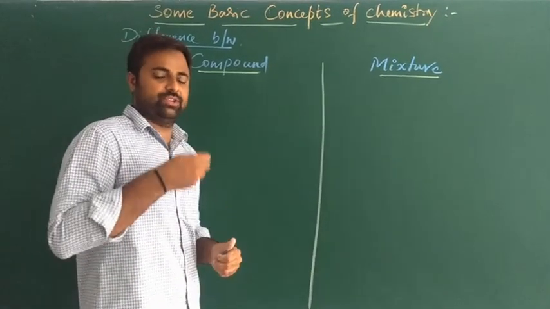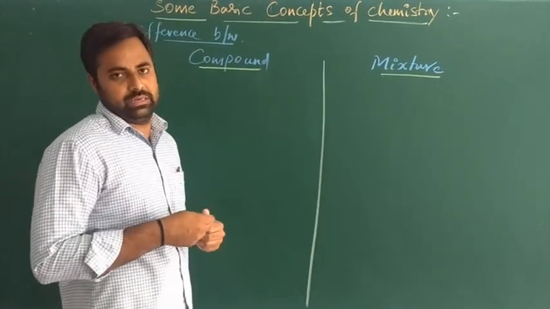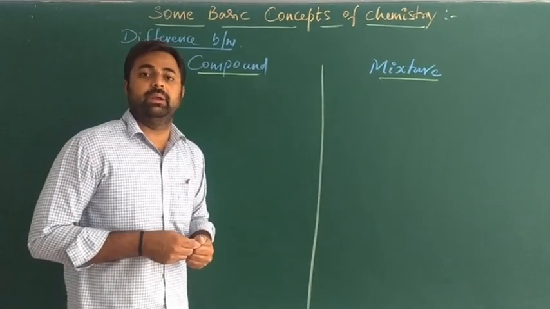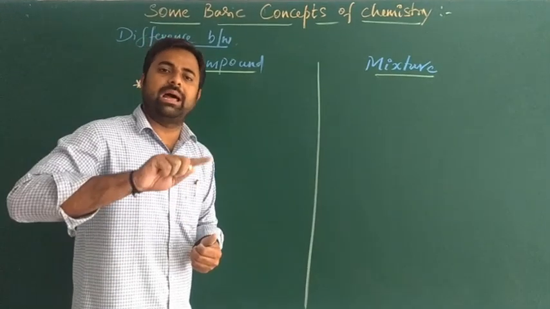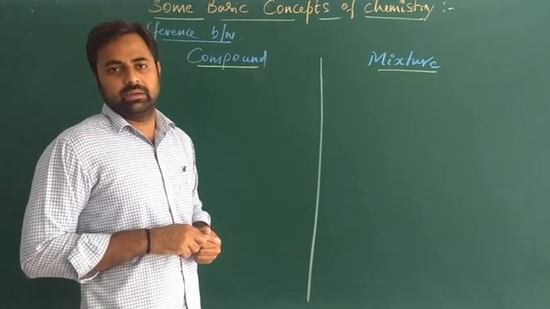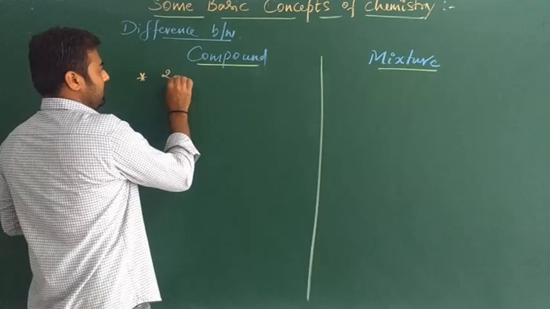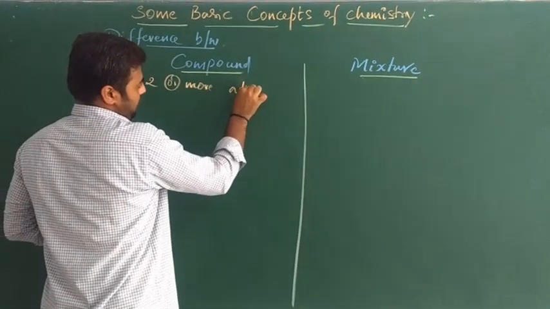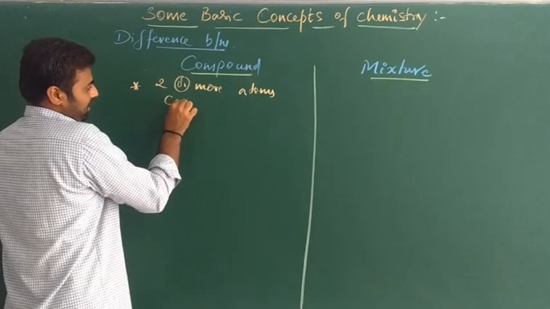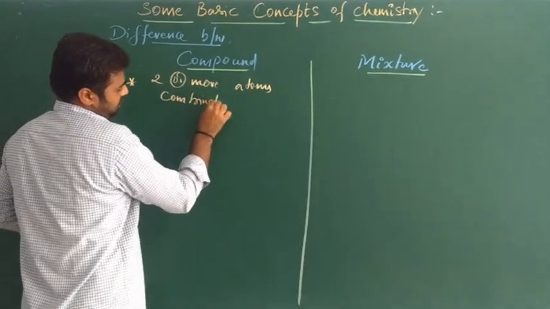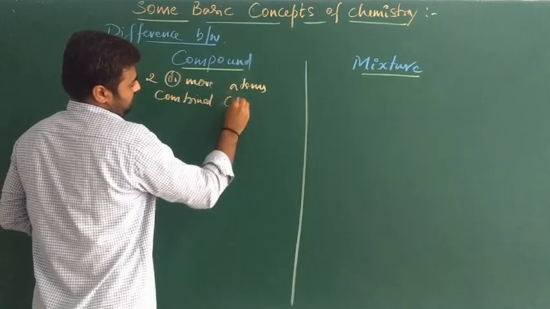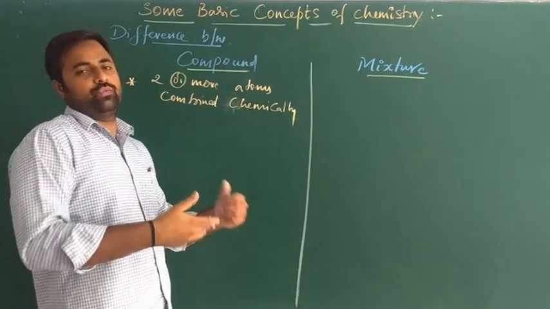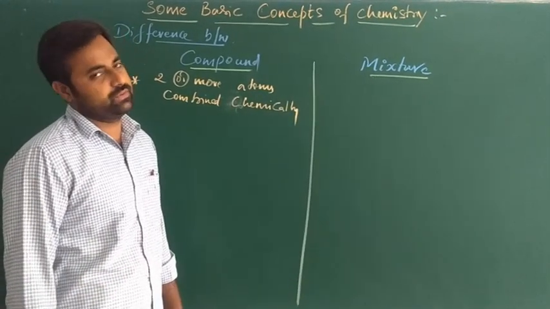The definition itself is one of the differences. A compound is a pure substance made up of two or more atoms of different elements combined chemically. The chemical union of two or more atoms of different elements gives a compound.